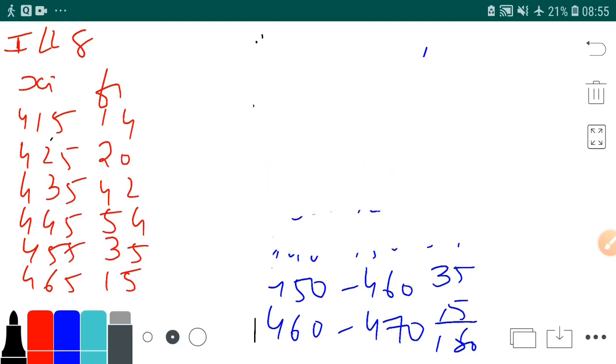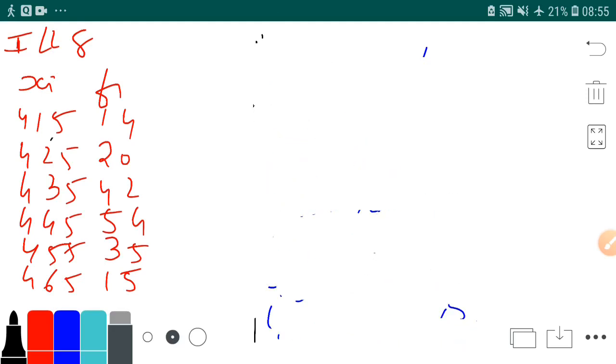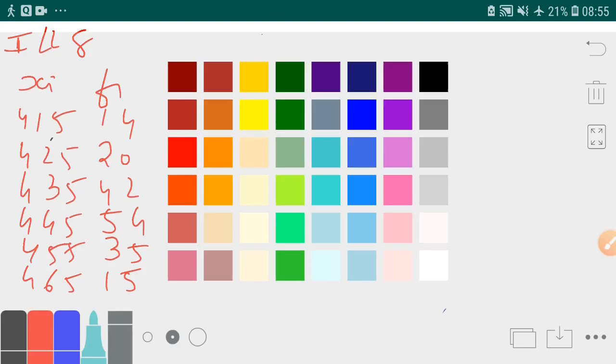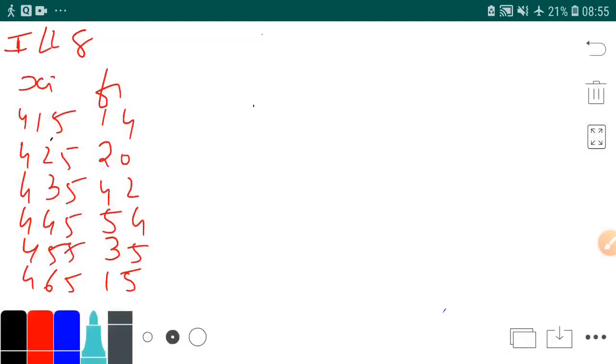Okay, now we'll be solving the equation. Now your sum is like fi xi is given. How will I solve it? I'll be finding fi into xi. So it's 415 into 14 basically, 415 into 14.